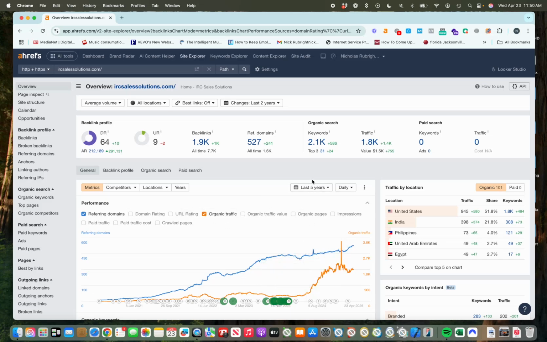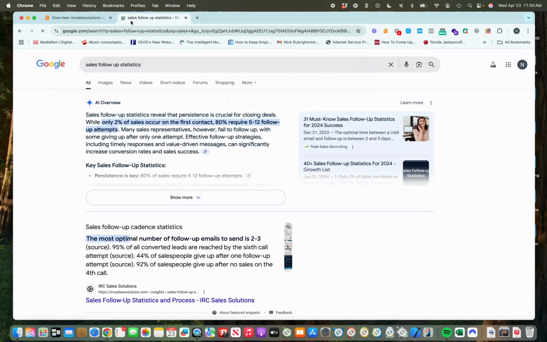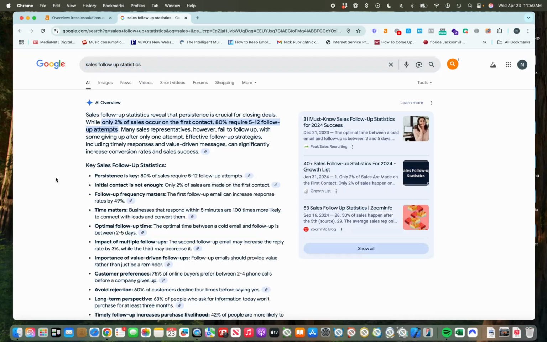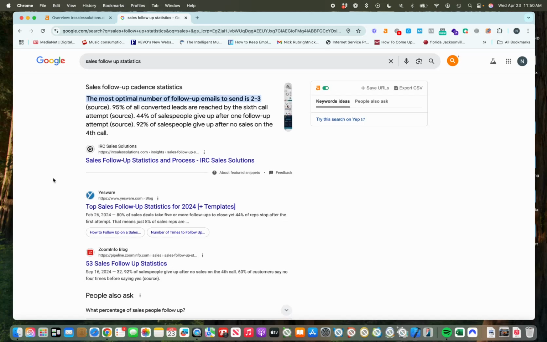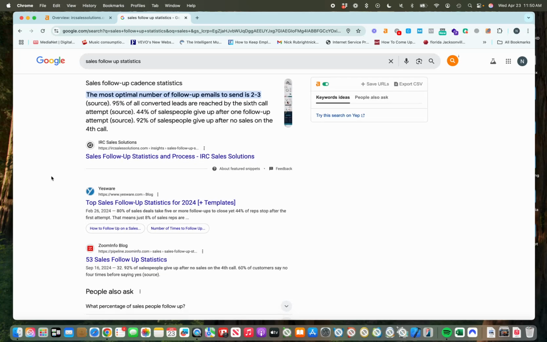significantly over time. The way to do this is to build content that journalists and bloggers are looking for while they write something. In the case of this client, we went for sales follow-up statistics as our main keyword because during our research, we found that the journalists and bloggers we're targeting talk about follow-up a lot. So step one is to research your audience. And your audience is not your customer. Your audience is the blogger and journalist that you're trying to get links from.